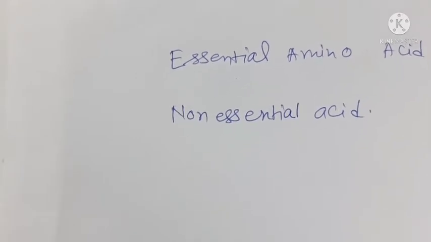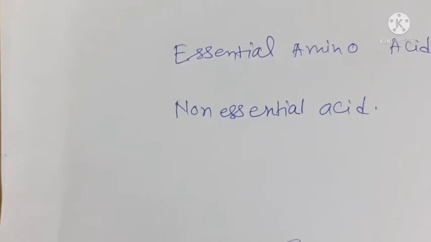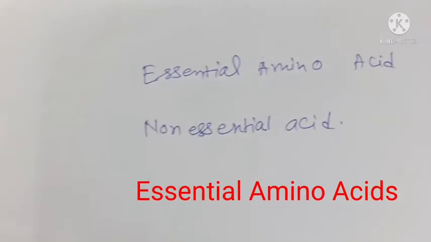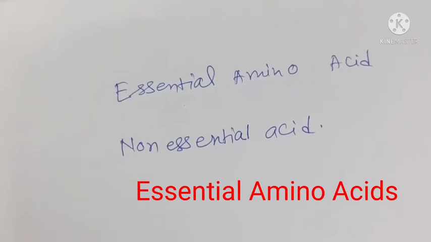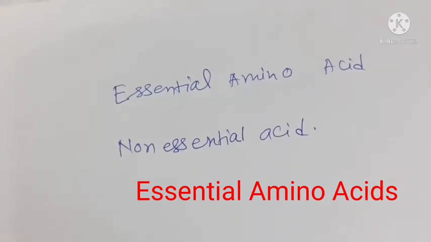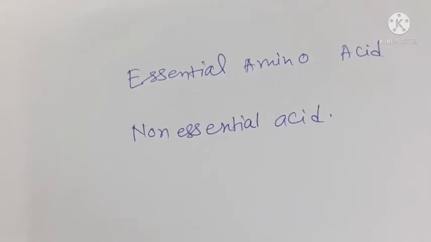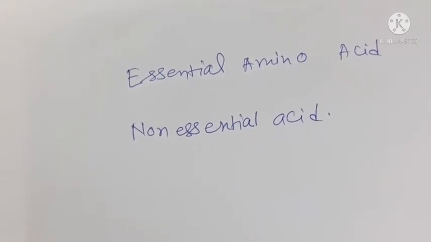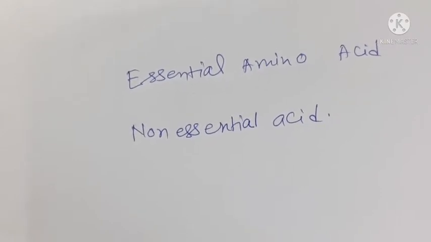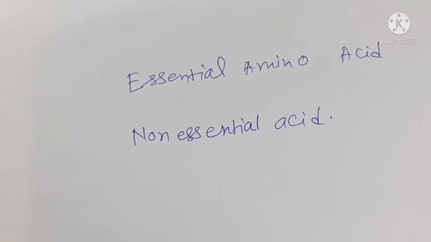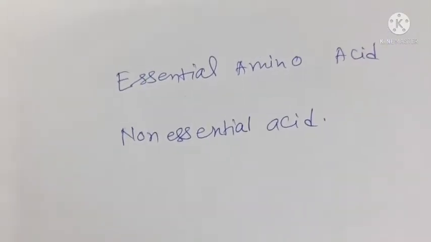On the other hand, those which cannot be synthesized in the body and must be obtained through diet are known as essential amino acids. Examples of essential amino acids are valine, leucine, isoleucine, arginine, lysine. The non-essential amino acids are synthesized in the body automatically. So these are the classifications of amino acids.